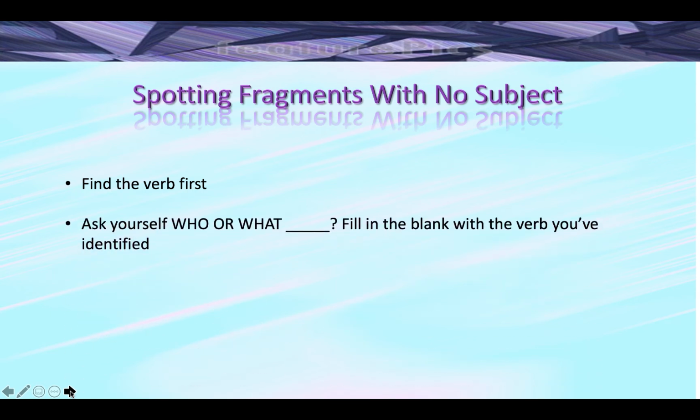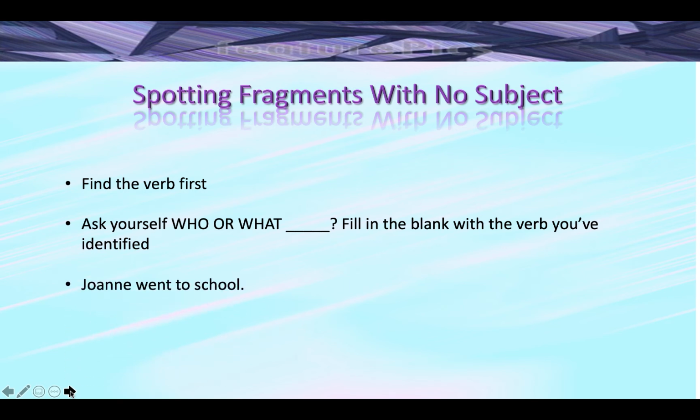And once you've found the verb, ask yourself who or what is performing that action, or who or what is, has, or does something. The answer is the subject of the sentence. But now pay attention to this. The answer and the subject must appear in that word group, not in the sentence before it or in the sentence after it. Let's look at an example.